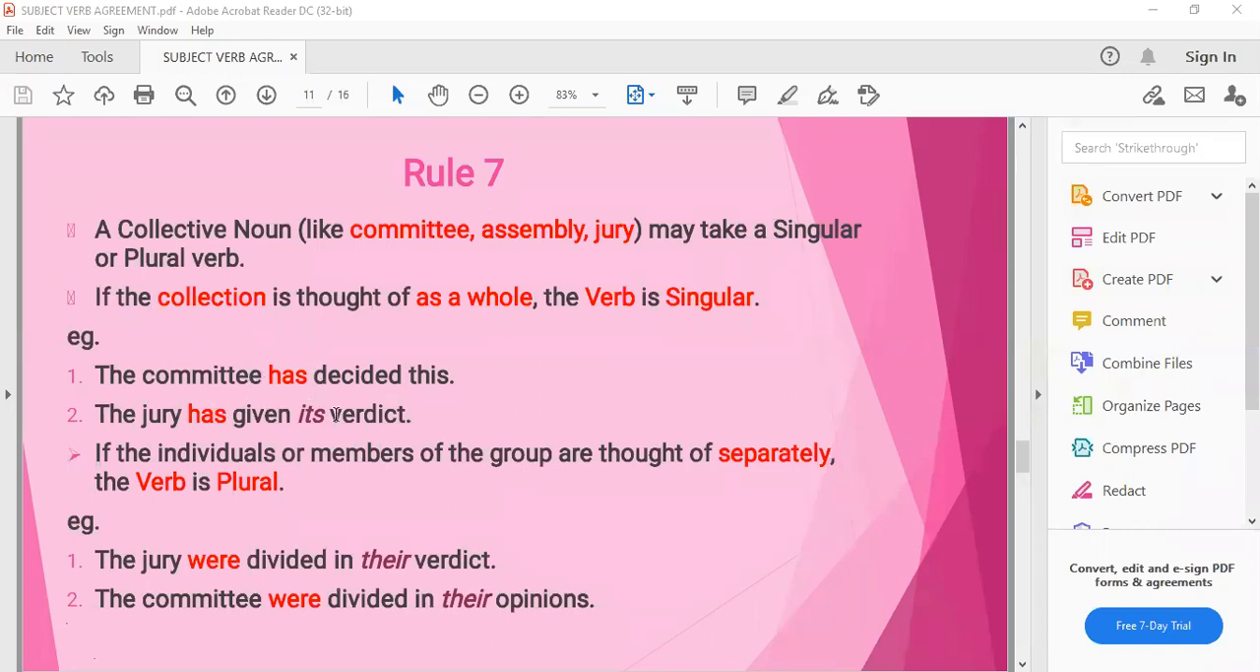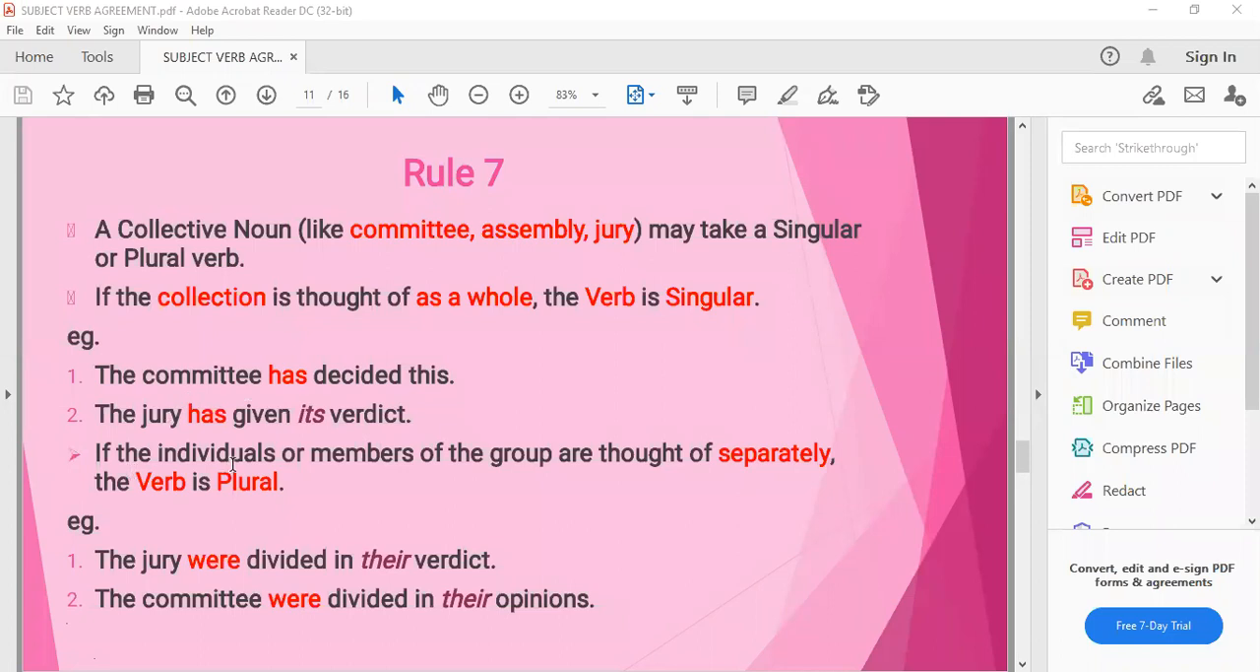The jury has given its verdict. The same is here. Jury, members of the jury are there, but they have given their verdict of the judgment. वो अपनी judgment दे चुके हैं. Again, it may be the same, that's why it is taken as a collective noun.